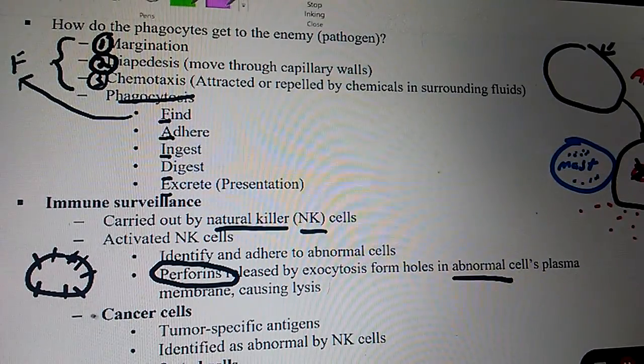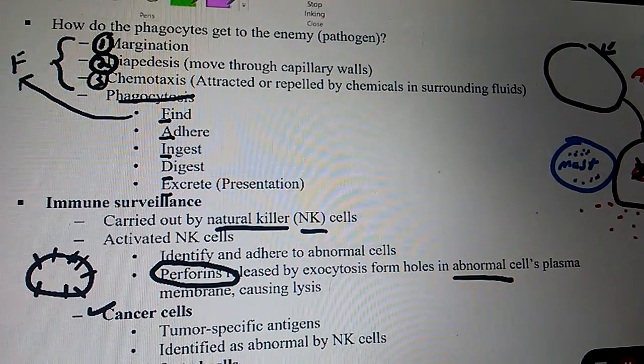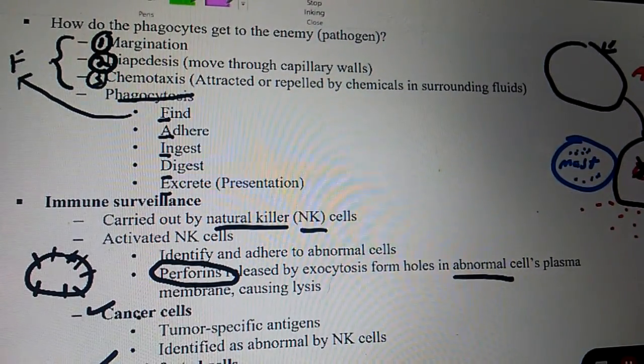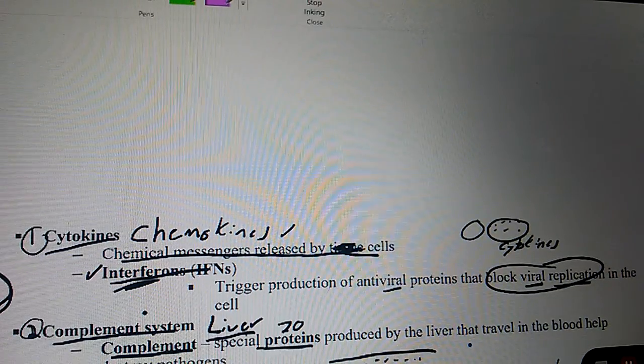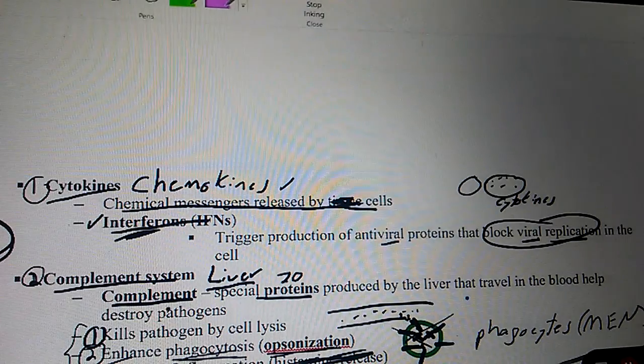Okay, so do NK cells kill cancer cells? Yes. Do they kill our viral infected cells? Yes. Do they also kill abnormally shaped cells? Yes.